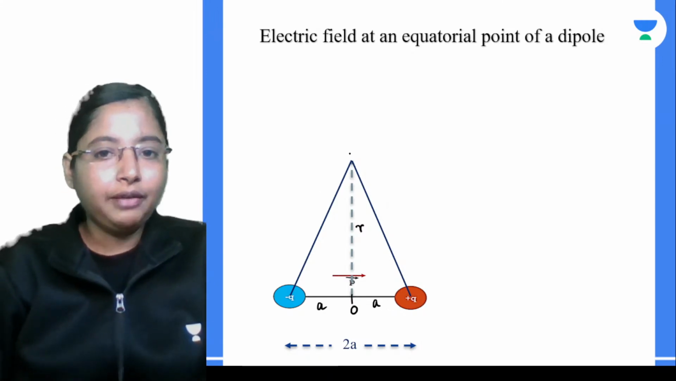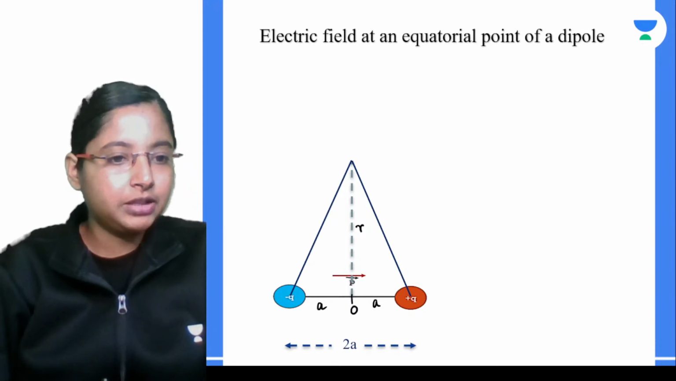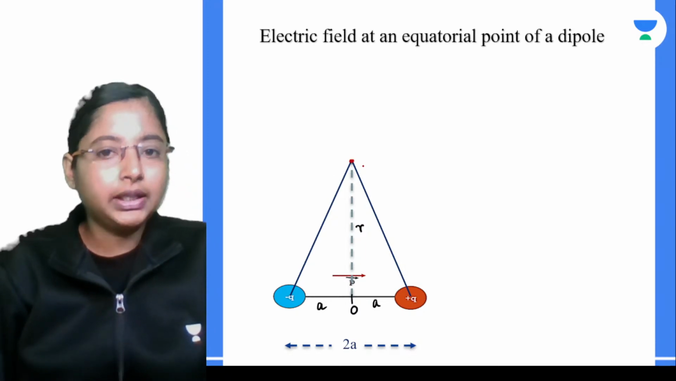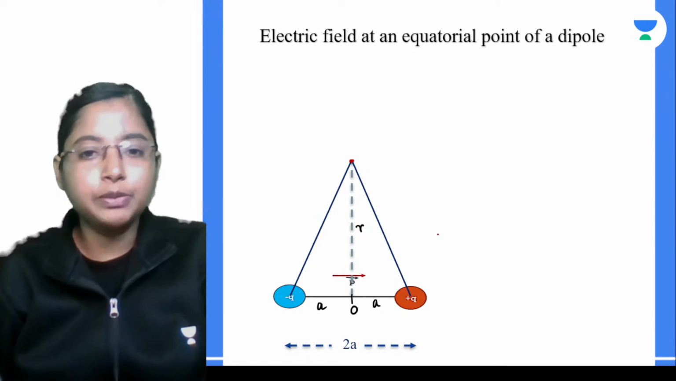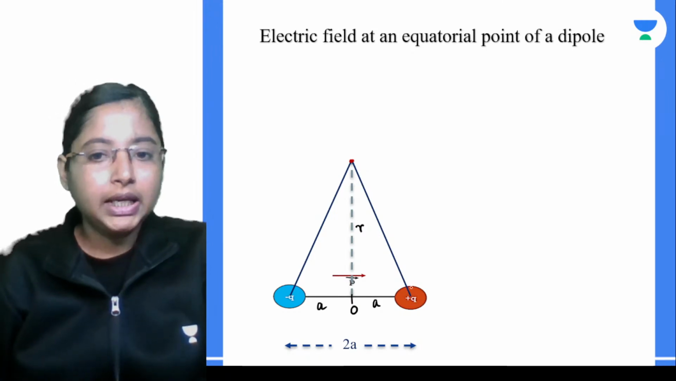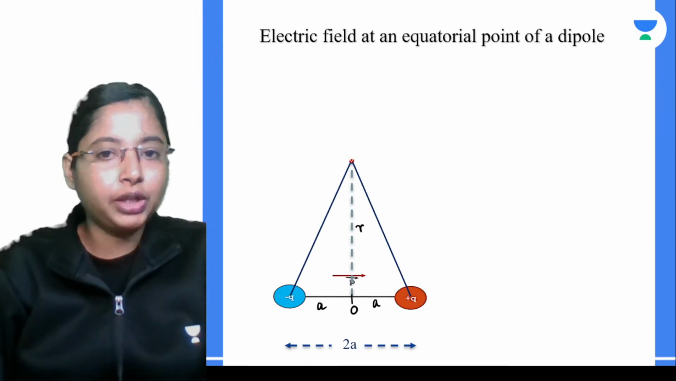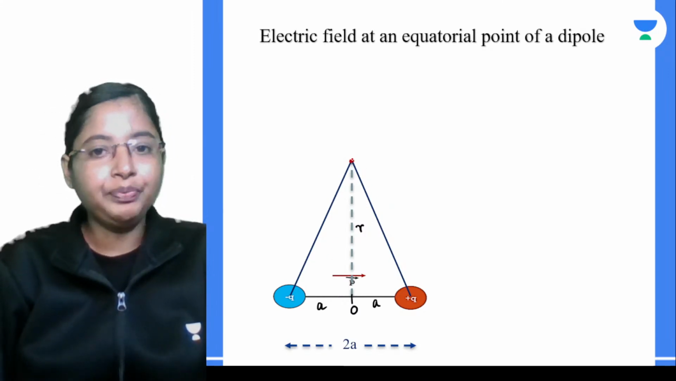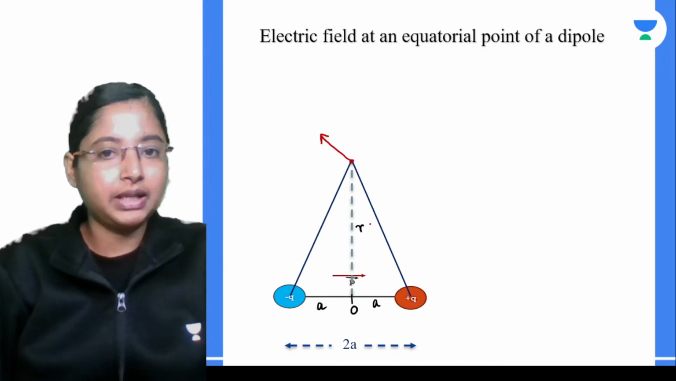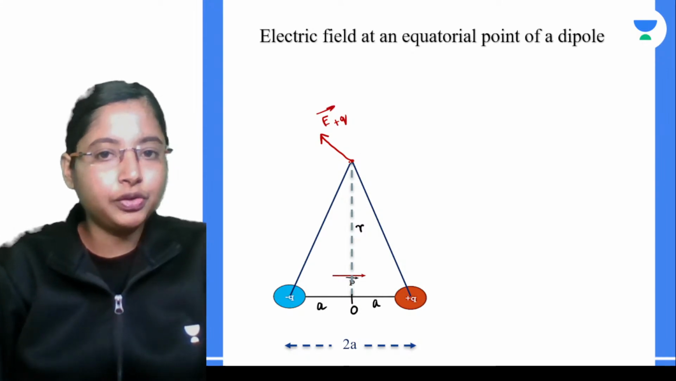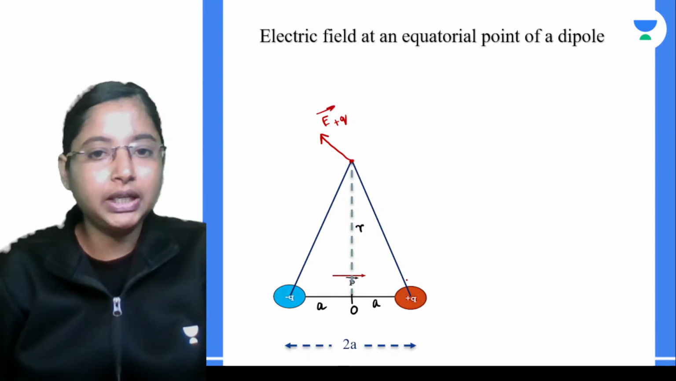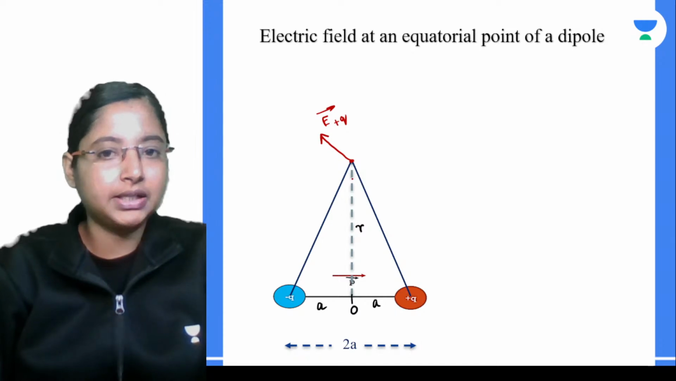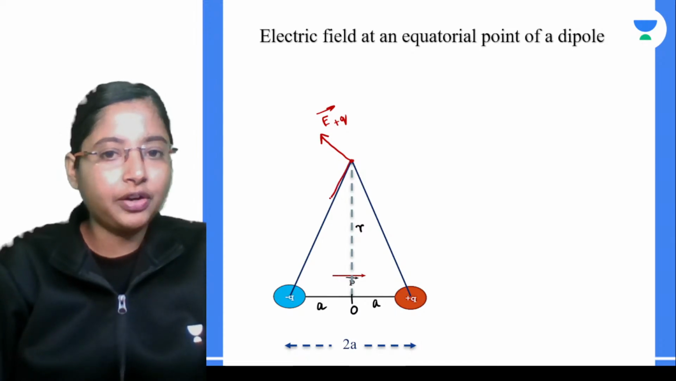Now if I introduce a test charge at this particular point over here, it would experience an electrostatic force. Because this test charge is positive, it will experience a force away from the positive charge over here. Test charge you are introducing is always positive unless otherwise specified. This positive charge will repel this charge in this direction, and the negative charge will attract this charge along this direction over here.